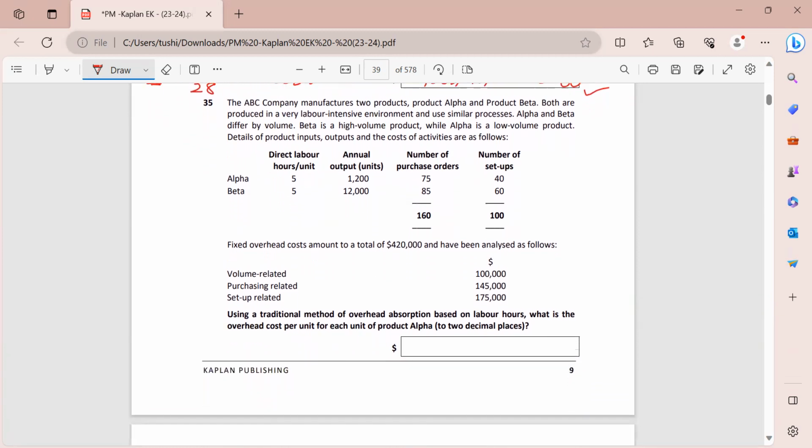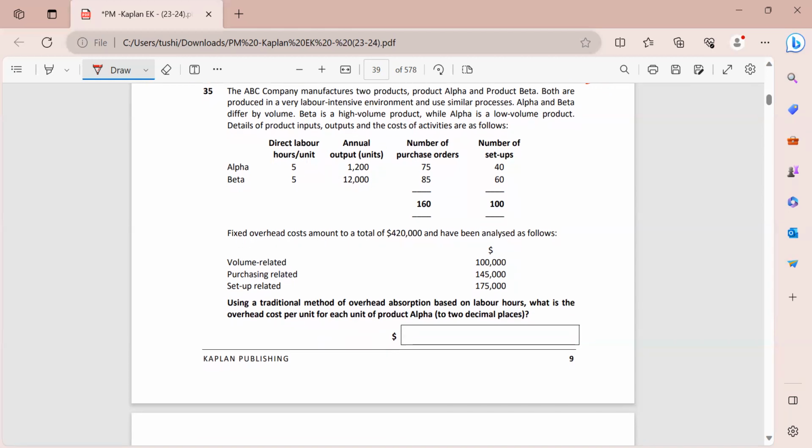Moving on to 35. The ABC company manufactures 2 products, alpha and beta. The products are produced in a very labor-intensive environment and use similar processes. Alpha and beta differ by volume. Beta is a high volume while alpha is a low volume. What do we mean by that? We are producing more of beta. As you can see, we are producing 12,000 of beta and alpha is only 1,200. So we have the details, fixed overheads also.